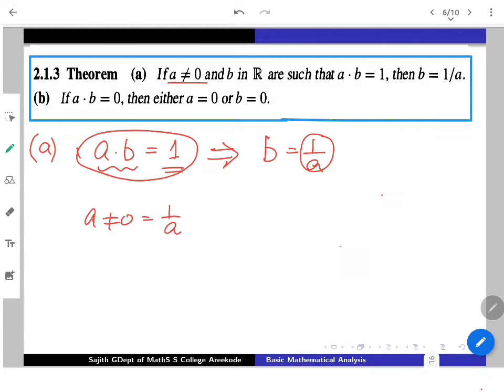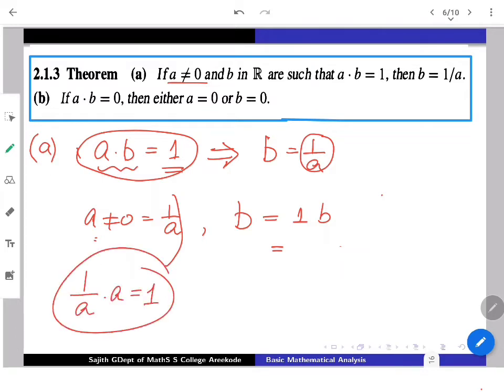Now, to say that B is 1 by A, start with your B. Then I can rewrite B as 1 into B. Since A is not 0, 1 by A is guaranteed. What is 1 by A? We know that 1 by A into A is going to give 1. That is the known part for us. Just apply that for 1.